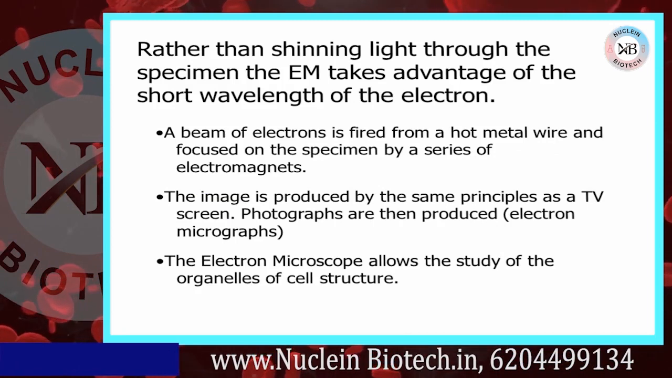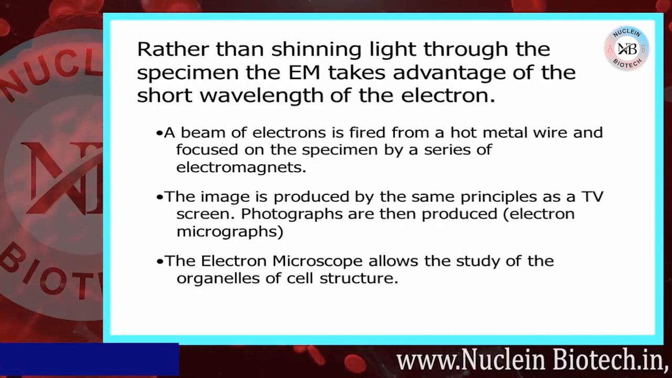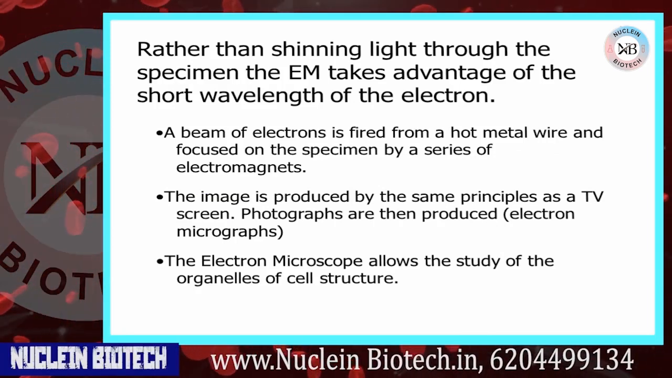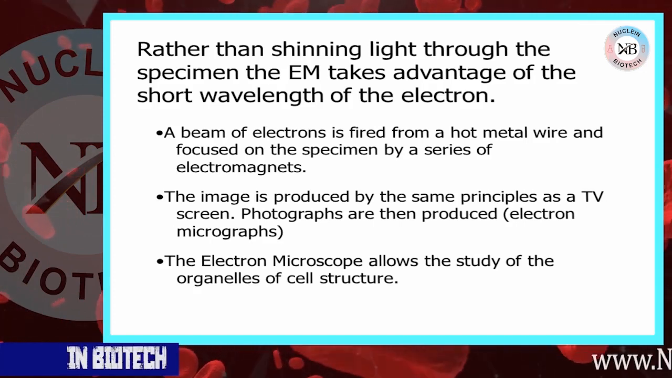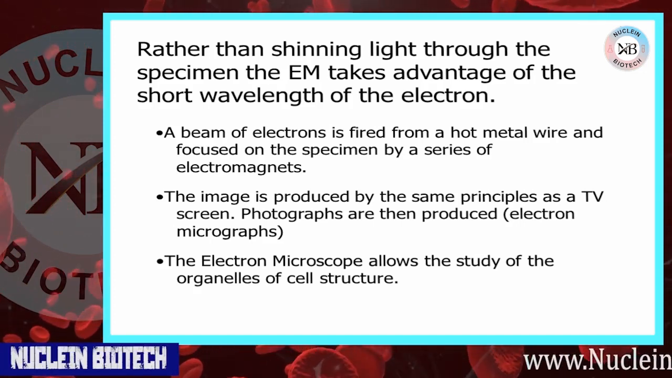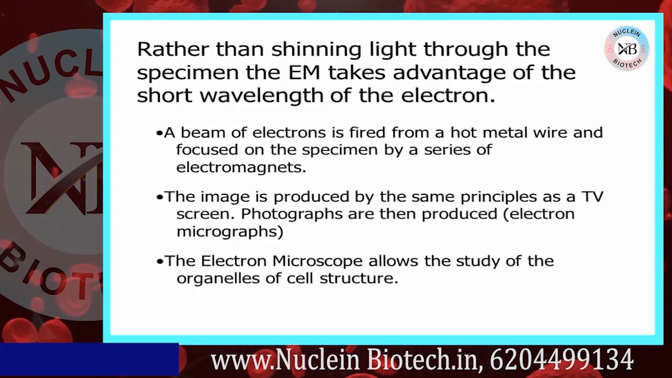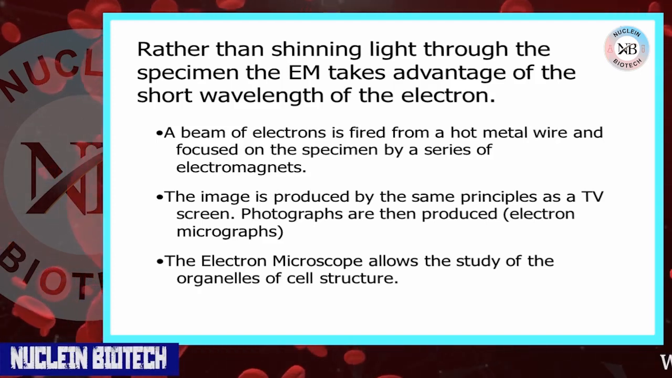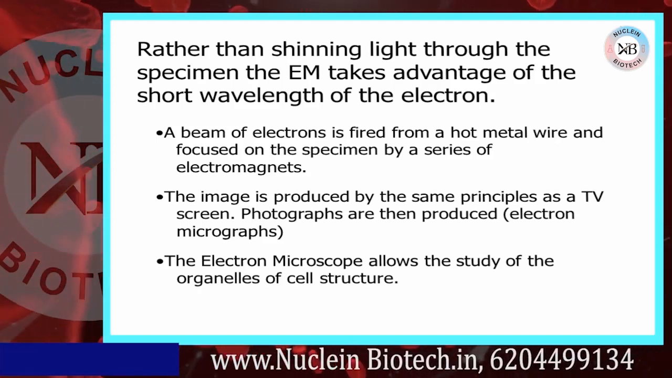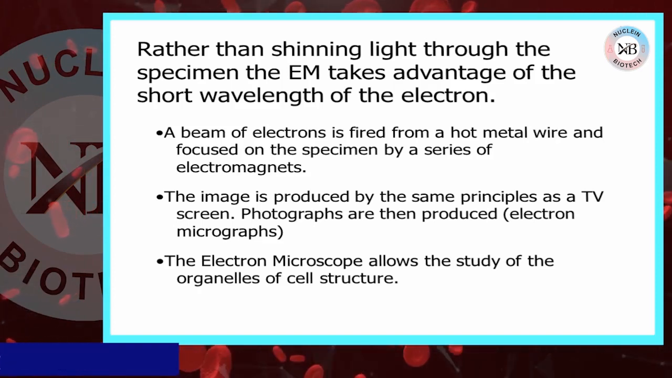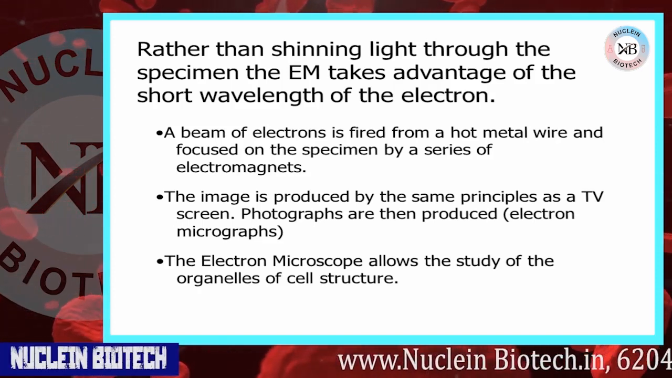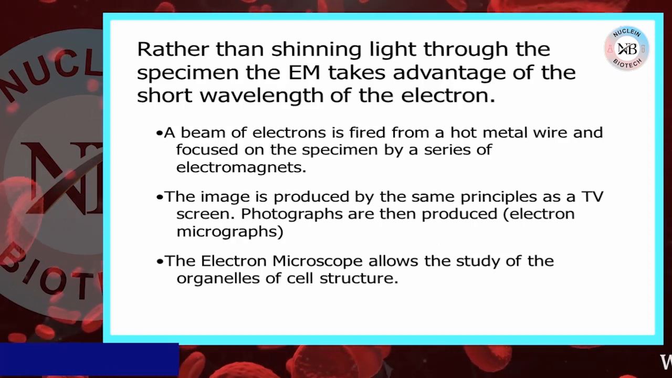A beam of electrons is fired from a hot metal wire and focused on the specimen by a series of electromagnets. The image is produced by the same principle as the TV screen. Photographs are then produced, called electron micrographs. The electron microscope allows the study of organelle or cell structure.